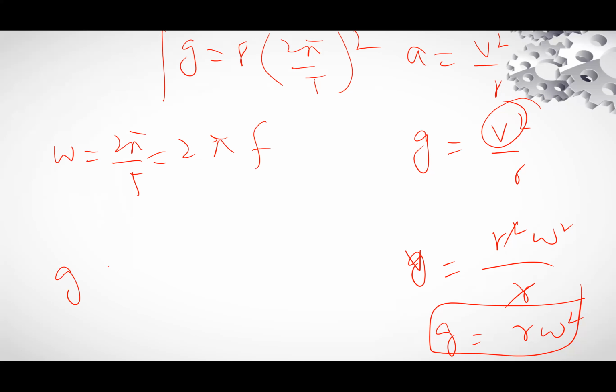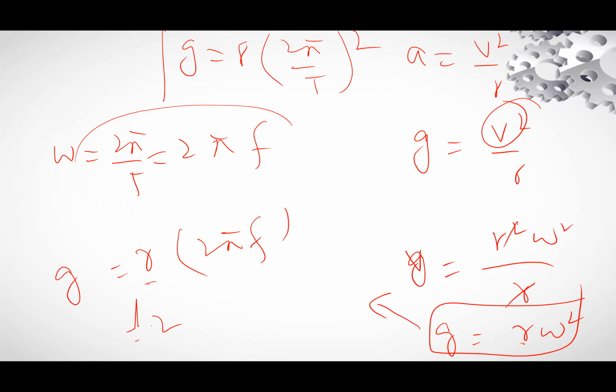So g is equal to r, in place of omega you will write this value 2 pi f.